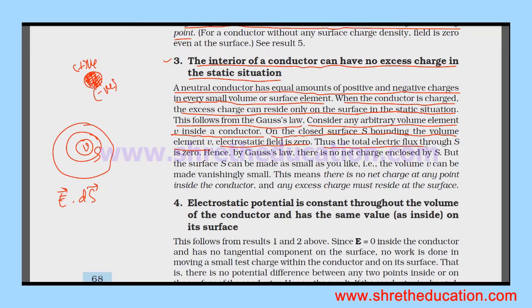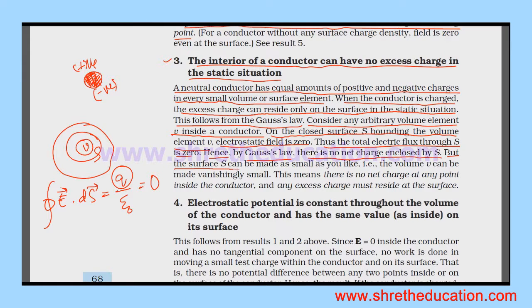Thus the total electric flux through S is 0. E dot dS, the flux, is 0, so q by epsilon naught is 0 because the electric field is 0. Hence by Gauss's law there is no net charge enclosed by S.